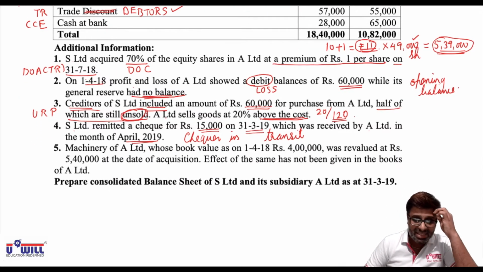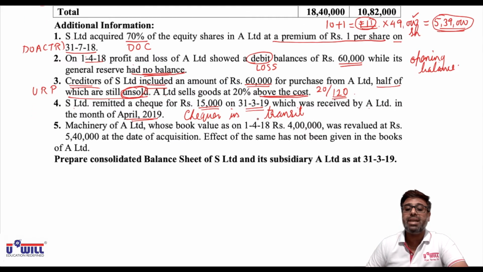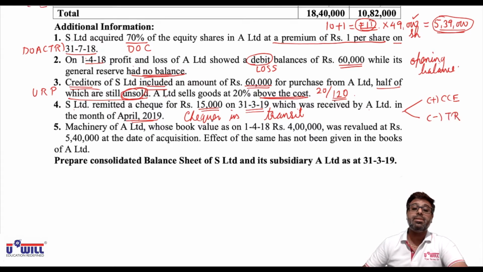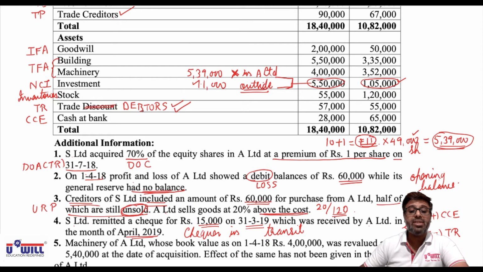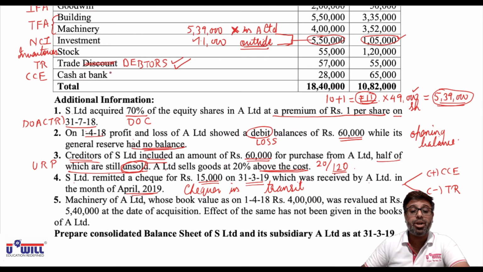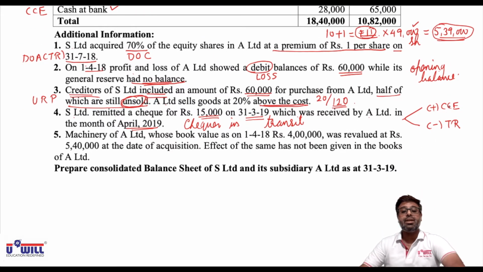Okay, out of this 60,000 of credit purchases, 15,000 of check is remitted, but the other company has received it in April, means on 31st March the check is in transit. So what two effects will we give for this check in transit? One effect, add in cash and cash equivalents, and since it is included in one of the company's debtors, you minus it from trade receivables. So put one more tick on trade receivables, means in trade debtors we will minus this check in transit and put tick on cash at bank. In cash and cash equivalents will add this check in transit.